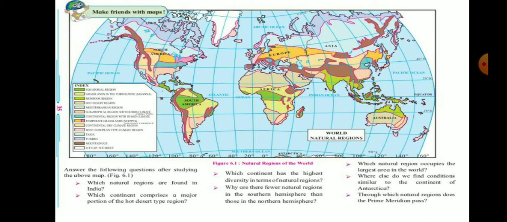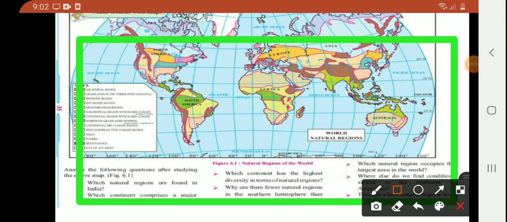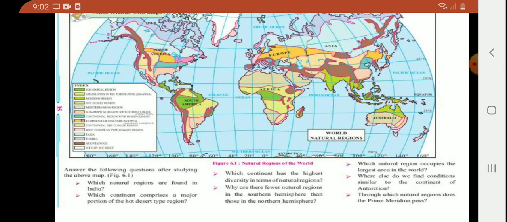Now there are some question answers. Answer the following questions after studying the above map. Which natural regions are found in India? Which continent comprises a major proportion of the hot desert type region? So this full diagram, or whatever you have to make in your notebook, because it can come in your exam. It may not be compulsory, but it can come in your exam. Okay.